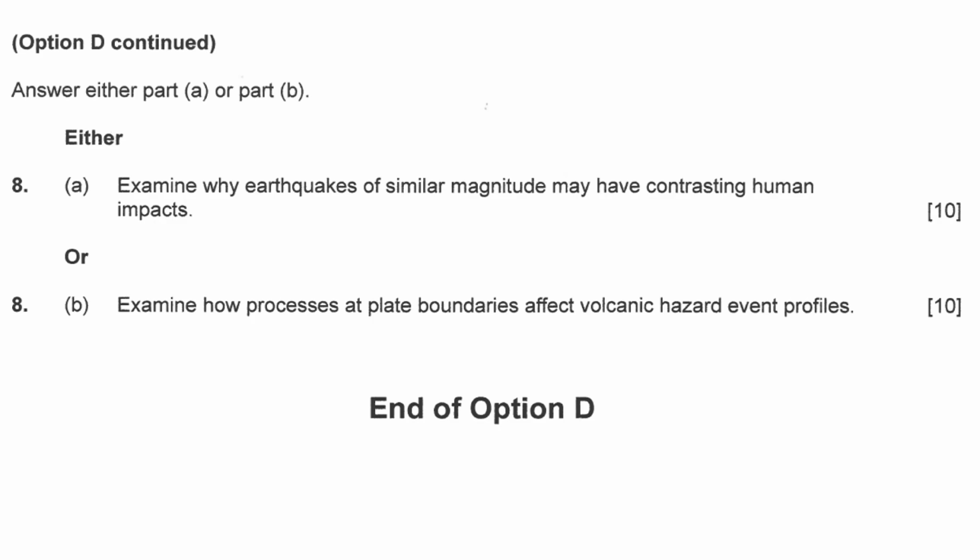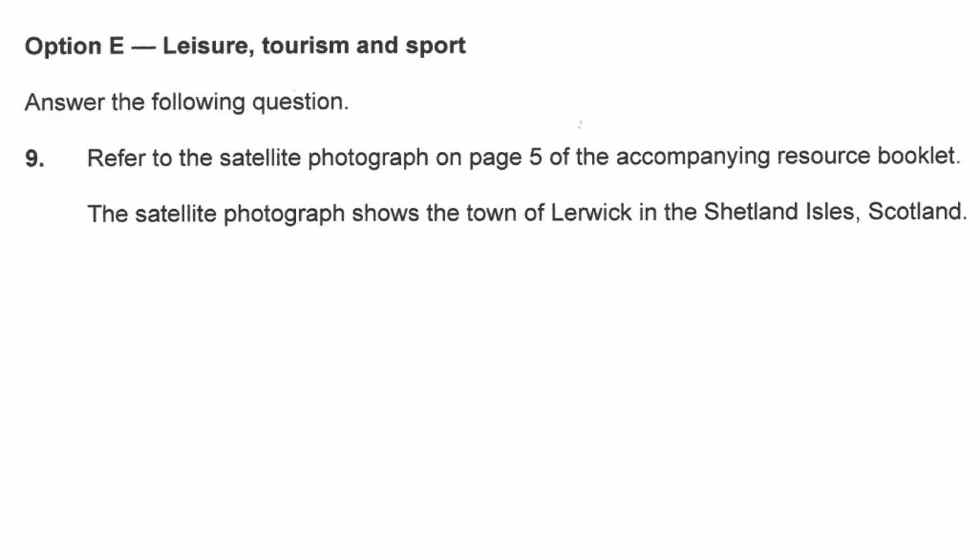Okay, welcome back. Now it's option E, leisure, tourism and sports. Even if you did something before, try to read it, maybe in the exam you need to do this one. Maybe your teacher will copy this one, who knows? Refer to the satellite photograph on page 5 of the accompanying resource booklet.